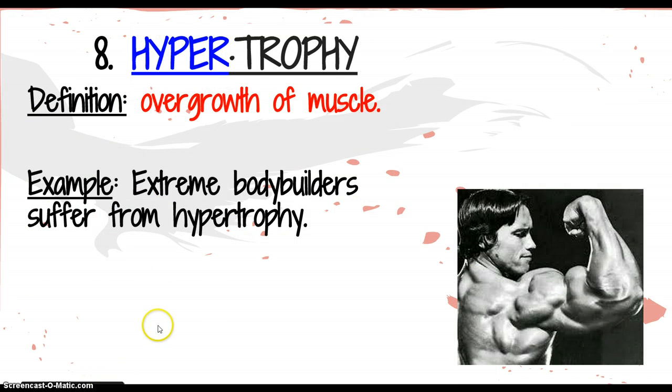The next word is hypertrophy. You're going to separate the prefix from the base word by drawing a line. Hypertrophy. Definition: overgrowth of muscle.